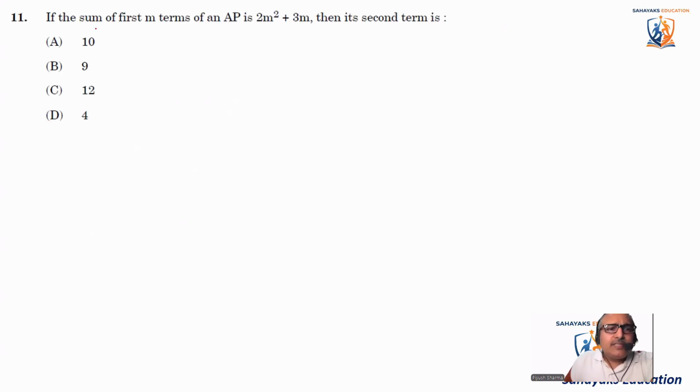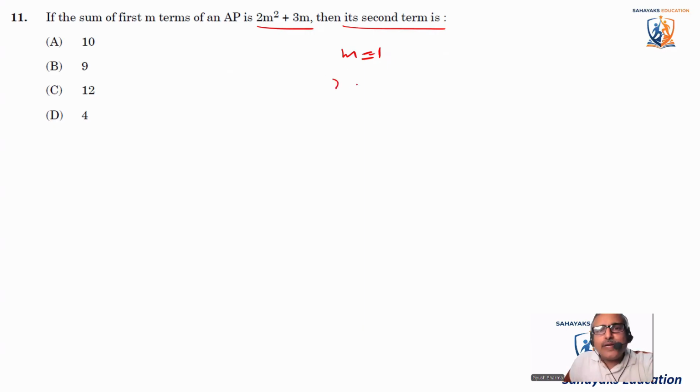Coming to the next: if the sum of the first m terms of an AP is this, then its second term is... When the sum formula is given, if I put m equal to 1, what is the meaning of that? That means the sum of one term itself, because it's only one term. So the sum of one term and the first term itself are the same. So I'll put the value of m equal to 1.